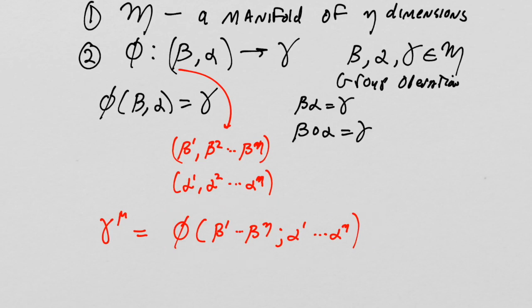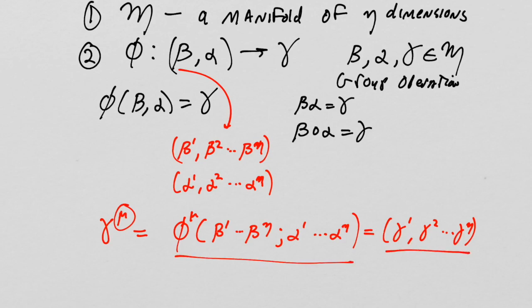Because ultimately, this thing here, which equals gamma, it's going to equal gamma 1, gamma 2, ... gamma eta, but we only want gamma mu, right? So we're going to just take the muth component. We're going to treat this as though it's all of these together, but then when I add this superscript, I'm eliminating everything except the muth component, right? So that's how it looks.